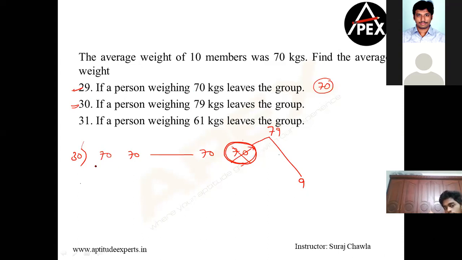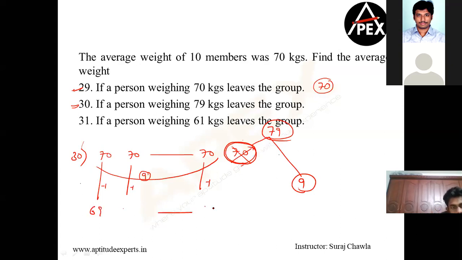This guy is willing to go out. So how many are we now? 9. We all 9 together have to give him 9 chocolates. So can I say each one of us will give one chocolate to him? Then he will have 9 chocolates, and then he will go quietly. So if each one of us is reducing by 1, my average is also reducing by 1. So the answer for question number 30 is 69.